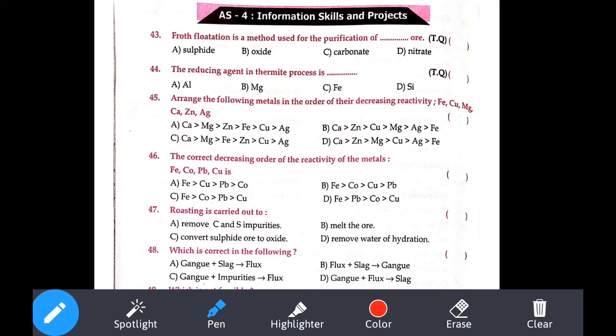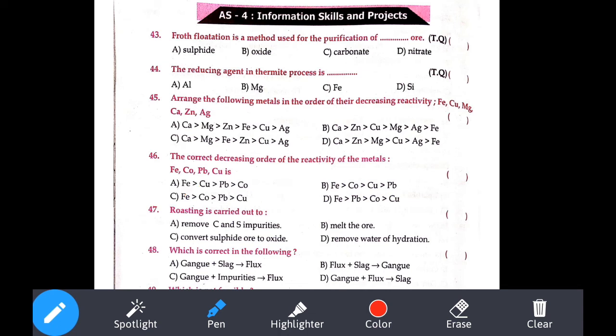The correct decreasing order of reactivity of metals, they have asked. So what is the reactivity decreasing order? We can say ferrous, cobalt, lead, and copper is our reactivity order.